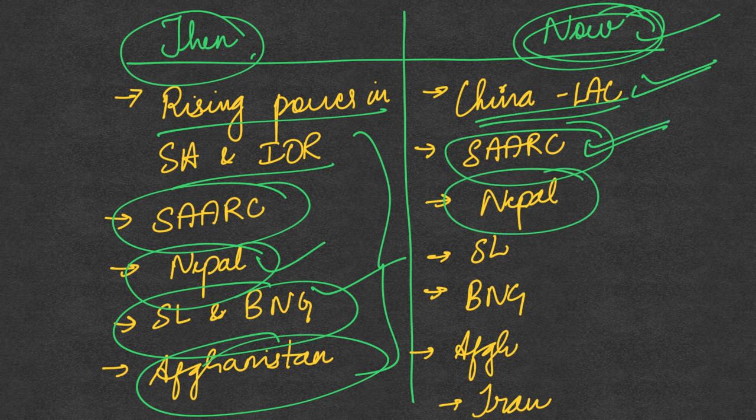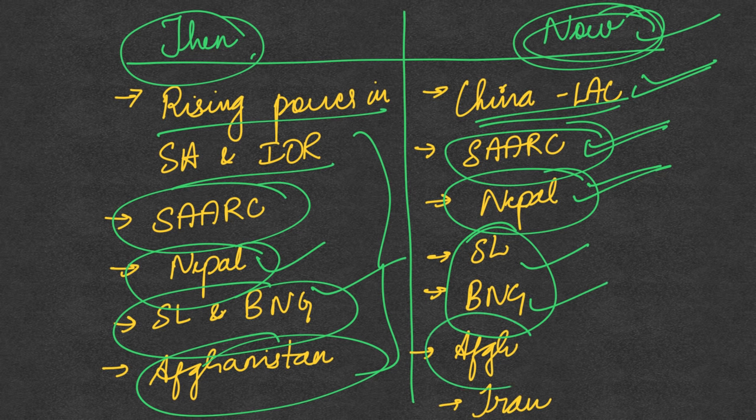Similarly with Nepal, in 2015 when the constitution was about to be formed in Nepal, and the way India responded to it, it has been said that India adopted a big brother attitude. And also currently, because of the road building in that region, Nepal has brought out its own political map. So this boundary issue is again persisting between India and Nepal. And related to Sri Lanka and Bangladesh, here again the Chinese influence on these countries is increasing, and China's presence through various investment projects in these countries is increasing, and they are part of the Belt and Road Initiative.